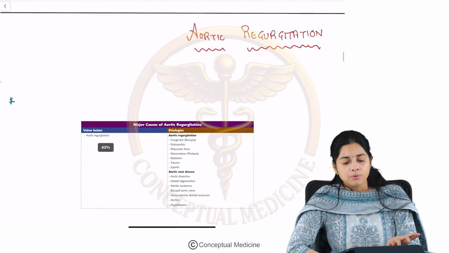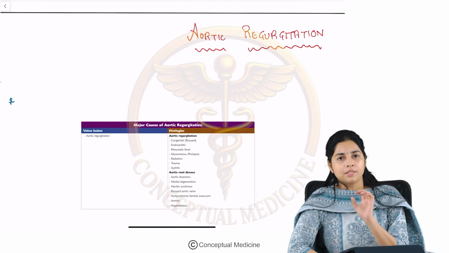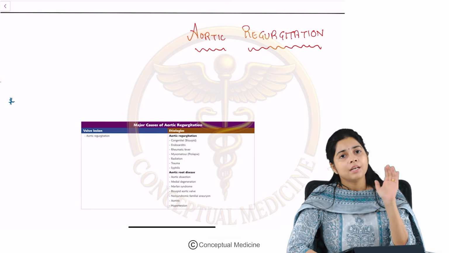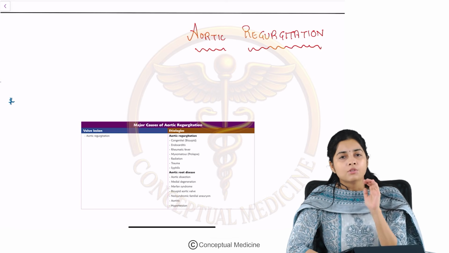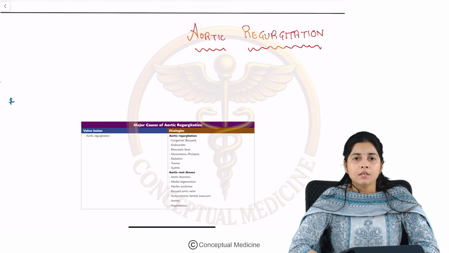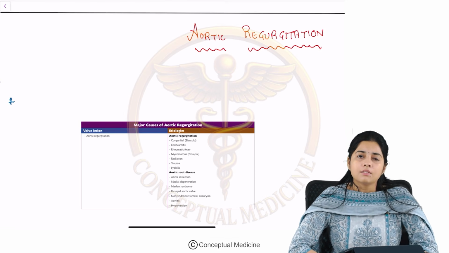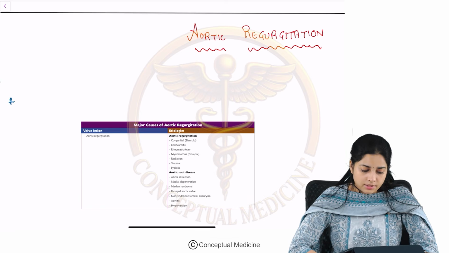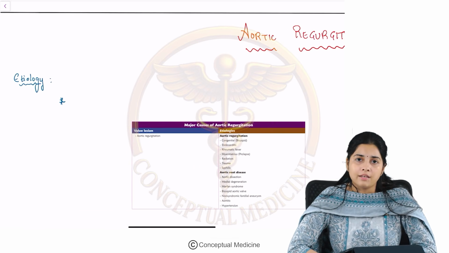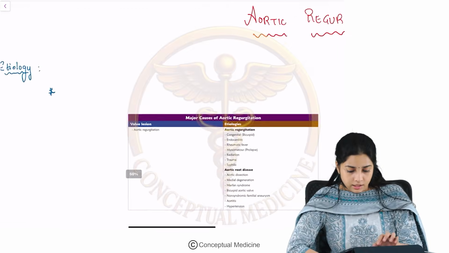As we all know, and if you had seen this lecture on aortic stenosis, the aortic valve is basically present between the aorta and the left ventricle. So whenever there is regurgitation or backward flow of the blood during the pumping of the heart, this is what we call aortic regurgitation. So let us look at some of the most important etiological factors which are associated with AR.